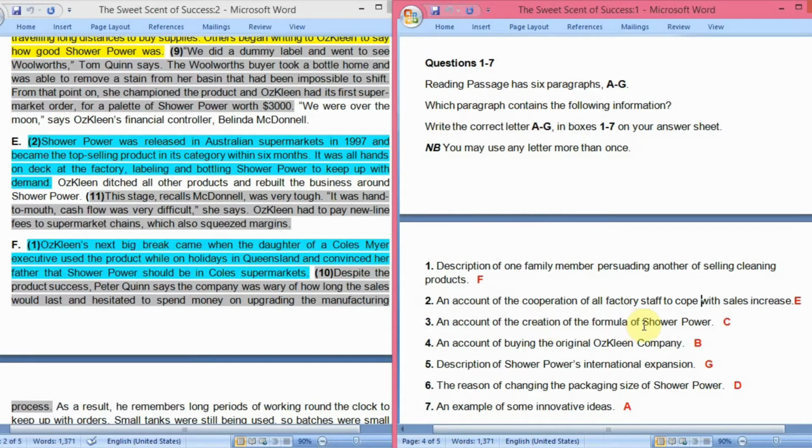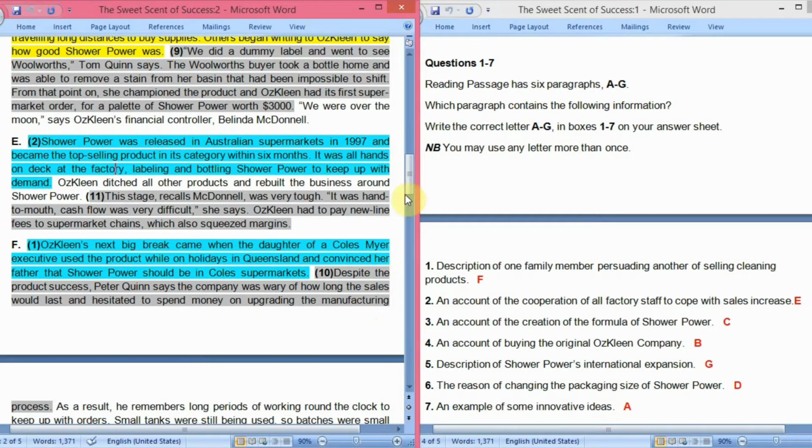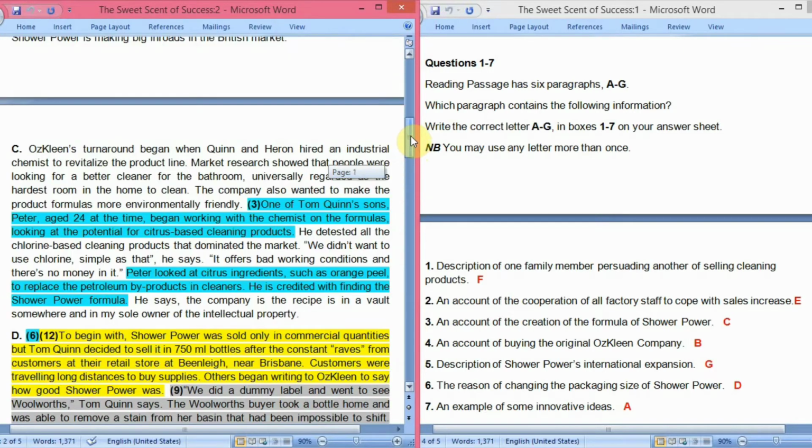An account of the creation of the formula of Shower Power. So where in this whole passage is there an account of how the formula of Shower Power was created? The answer is C paragraph. Let's see where it is written in C paragraph. Here, one of Tom Quinn's sons, Peter Quinn, aged 24 at the time, began working with the chemist on the formulas, looking at the potential for citrus based cleaning products.